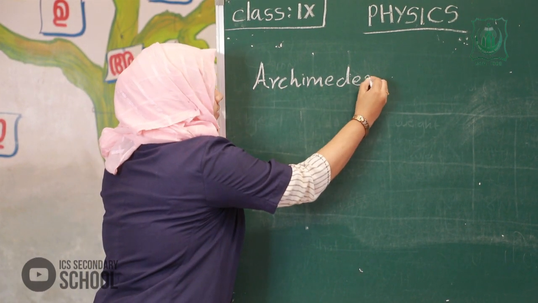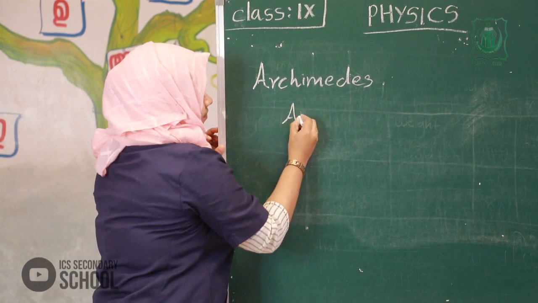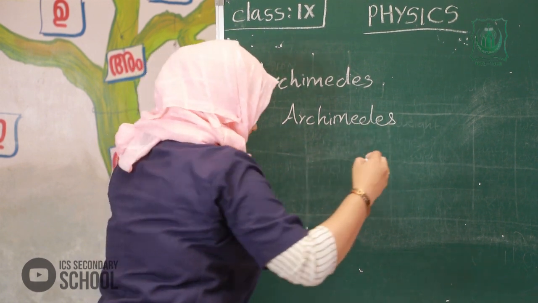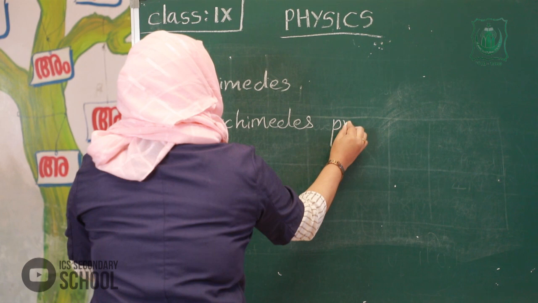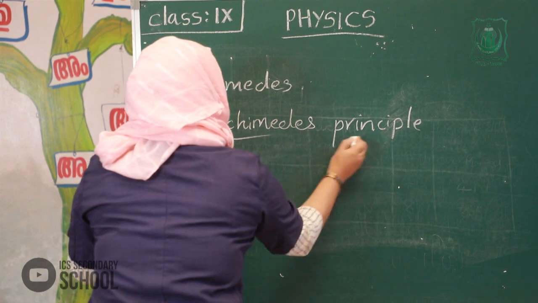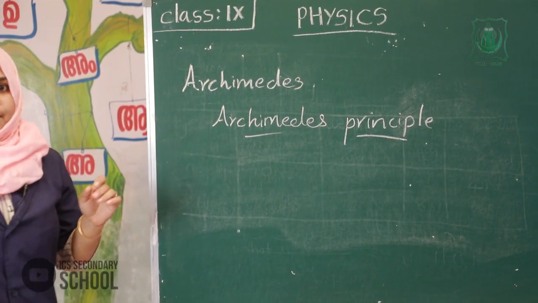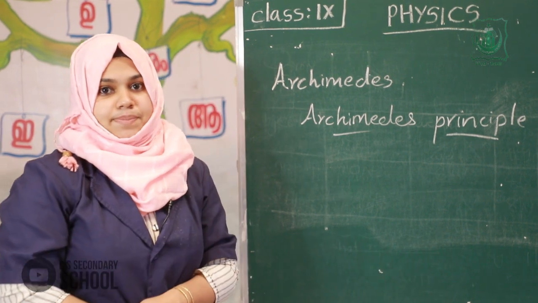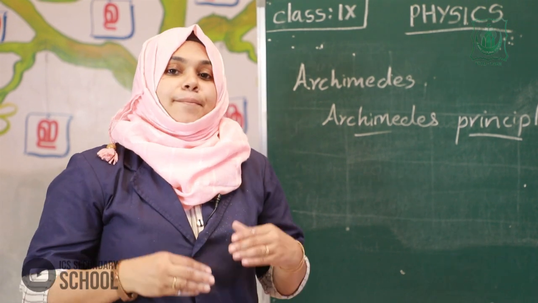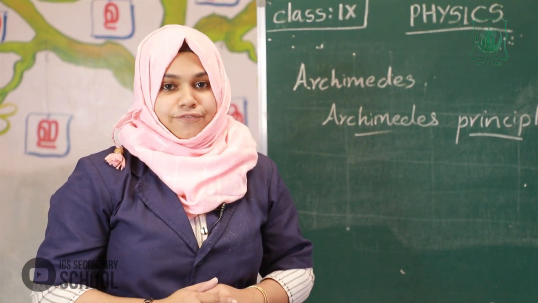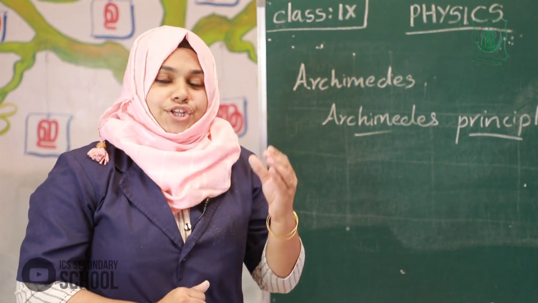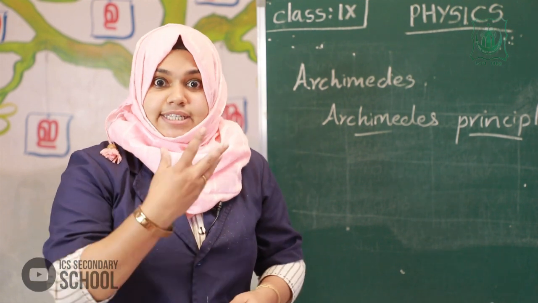This principle is known as Archimedes principle. So what is Archimedes principle? What is the definition of Archimedes principle? When a body is immersed completely or partially in a fluid, the buoyancy experienced by it will be equal to the weight of fluid displaced by it.